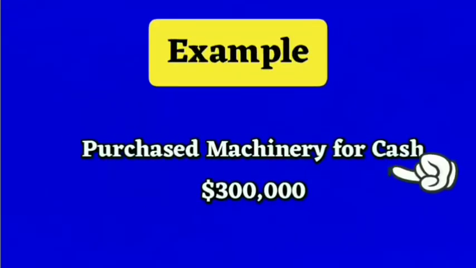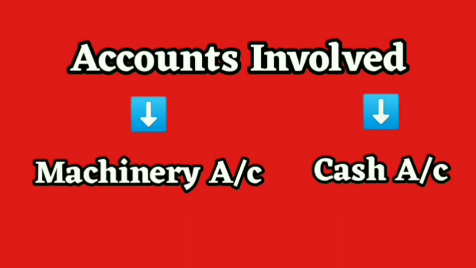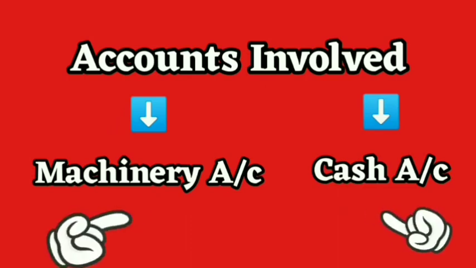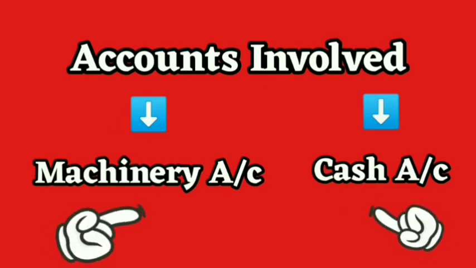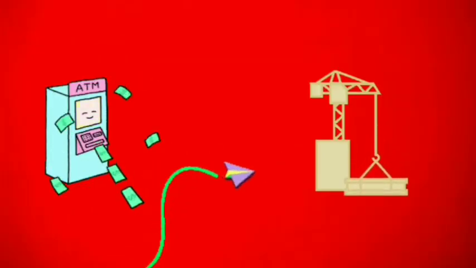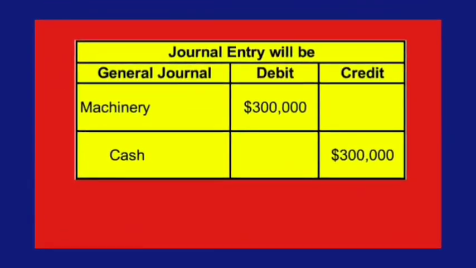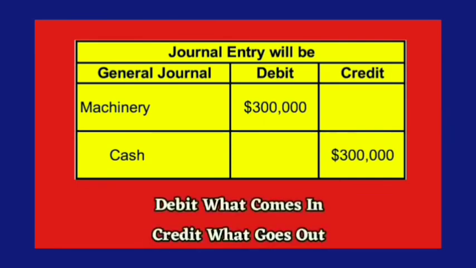Let's take an example. Machinery worth $3 lakh was purchased for cash. First of all, observe the accounts involved in the transaction. Two accounts are involved, machinery account and cash account. As there is an outflow of cash for purchasing machinery, as per the rule, what comes in? Machinery. What goes out? Cash. Therefore, the journal entry will be machinery account debit to cash account $3 lakh.